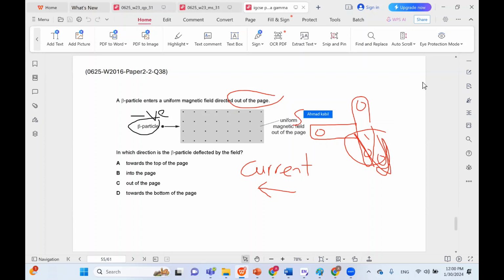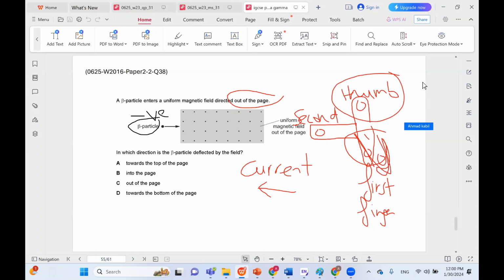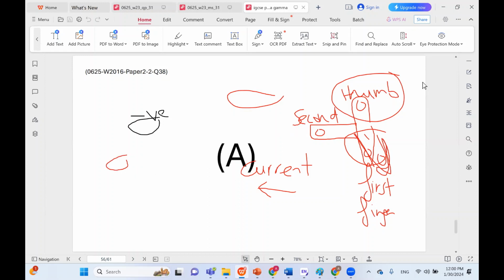So this is the second finger. This is your first finger. And this is your thumb. So the thumb would be necessarily pointing upwards, therefore it's towards the top of the page. So A is the correct choice here.